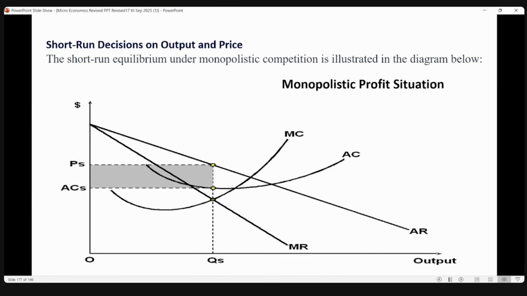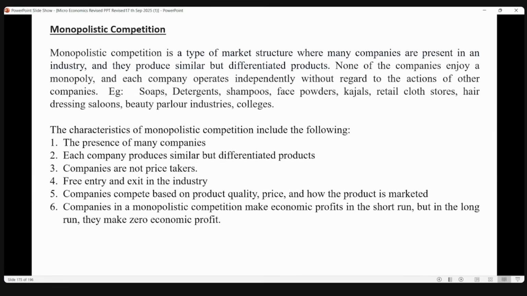Okay, and features, I think we discussed many times. I think one of you can tell the features. By now you must have studied two or three features of monopolistic competition. Free entry and free exit, good, a large number of sellers and buyers, transportation cost, and close substitutes, price competition. Don't forget close substitutes.